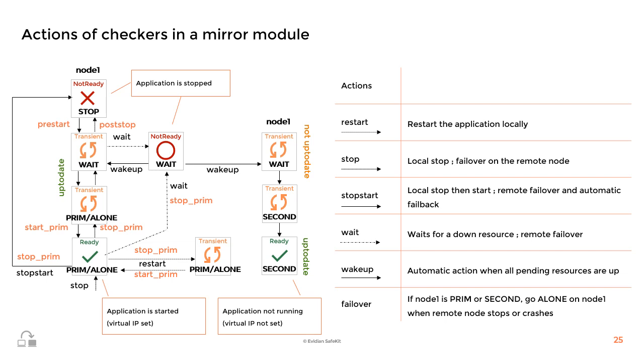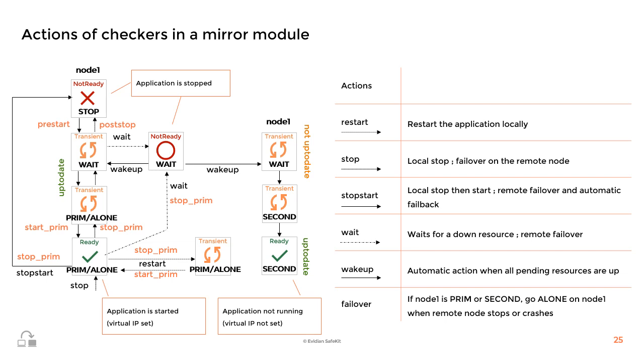If the state was prim before the stop-start action, then the other node has made an automatic failover and will be in the alone state when node 1 starts after its stop. In this case, node 1 will start as second, starting by resynchronizing data in the second orange state before becoming second green.